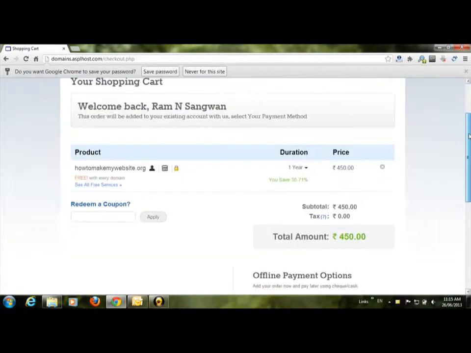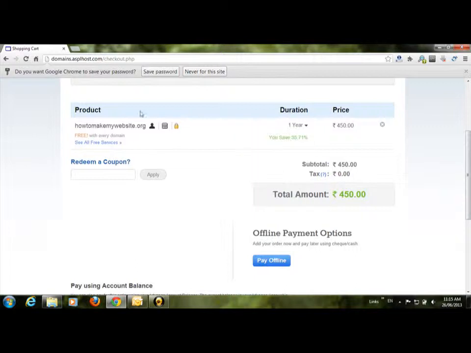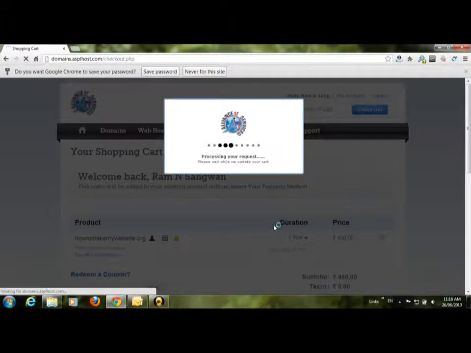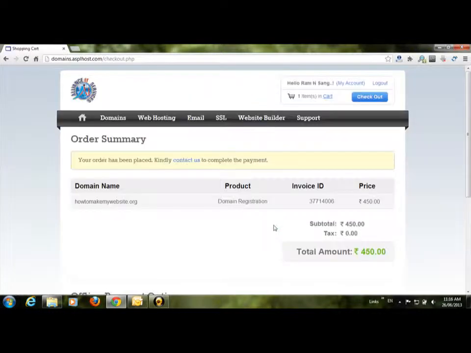You can see that the account is created and the total amount is shown. Now I don't have an online payment system. For example, this service provider does not offer an online payment system, so pay offline. Let's click on this pay offline. Now what is the offline mode?